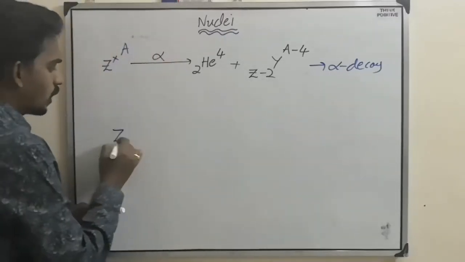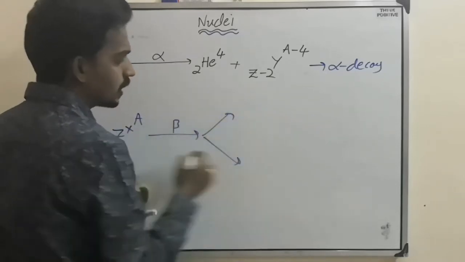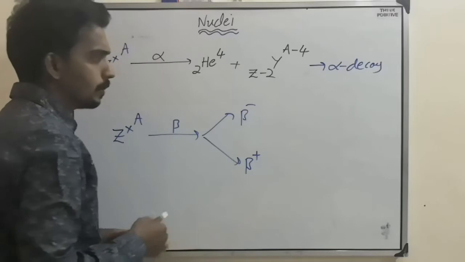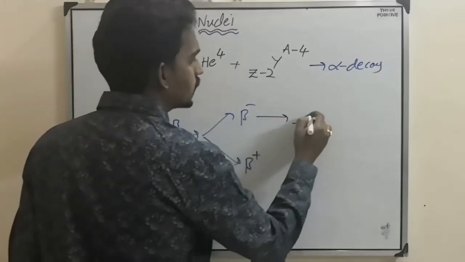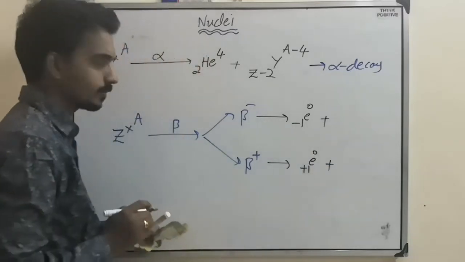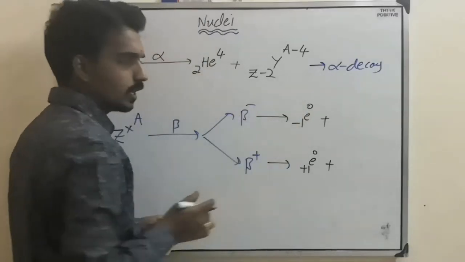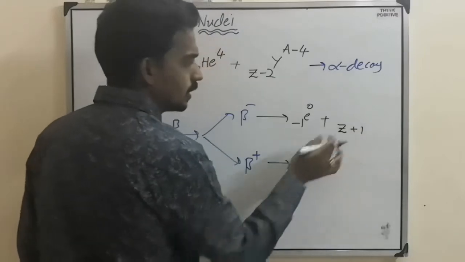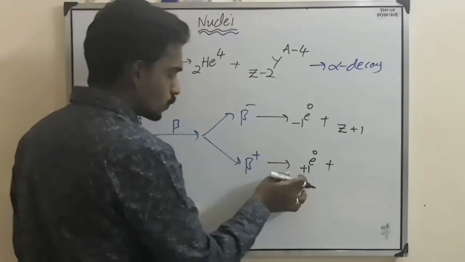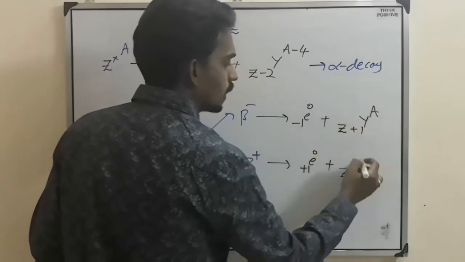The same nuclei can also undergo another one, that is beta decay, and there are two types. One is beta minus, another one is beta plus. Beta minus means an electron will be emitted. Beta plus means a positron will be emitted. If you take beta minus emission, here minus 1 is there, so here it will become Z plus 1; Z plus 1 minus 1 balances Z. For beta plus, here plus 1, so here it will become Z minus 1. So Y A.